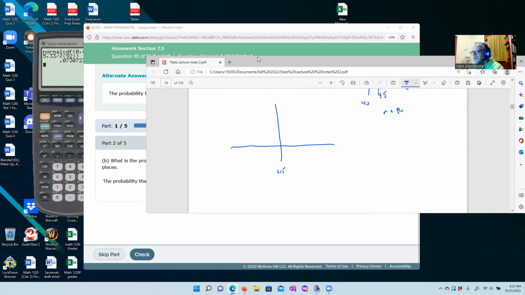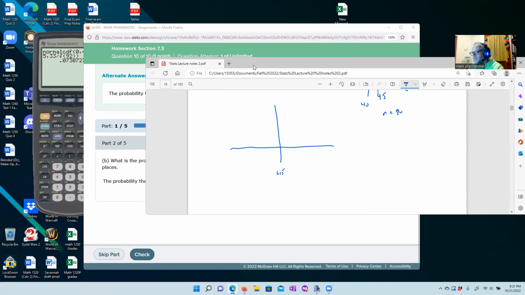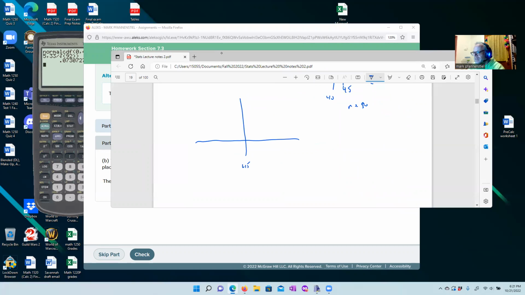Okay, we have our distribution, and they want to know between 41 and 47. Okay, here's 41. Here's 47. They want to know, what is this probability here? All right, and we'll see what happens.